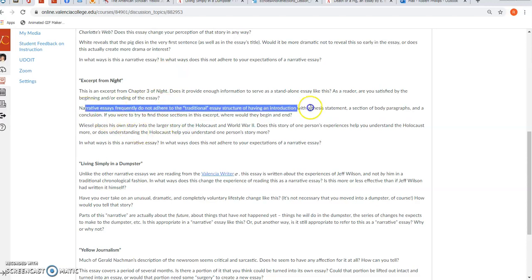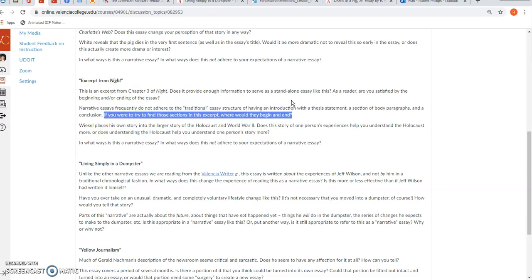Narrative essays frequently do not have what you might think of as your standard structure: introduction, body, conclusion. Within this excerpt from Night, if you were to try to block off certain sections and say, this is the introduction, this is the body, this is where the conclusion begins, where would they be? Where would those sections be within this essay? And maybe you can't find them. Maybe they're not really there. That's up to you. That's part of the conversation here.